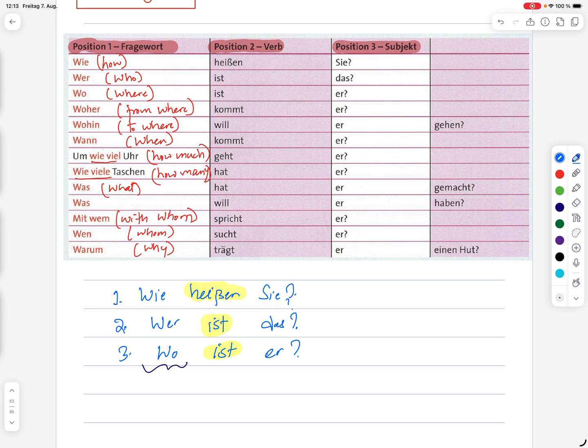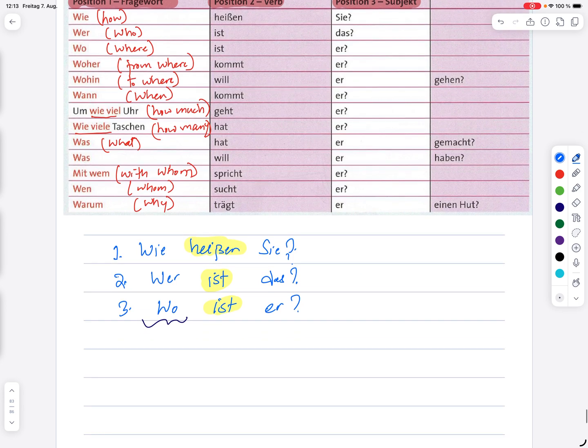Wohin will er gehen? And wann kommt er? When he is coming. Wie viel Uhr geht er? At what time he is going? Wie viele Taschen hat er? How many bags does he have? Sorry. So here now you see.